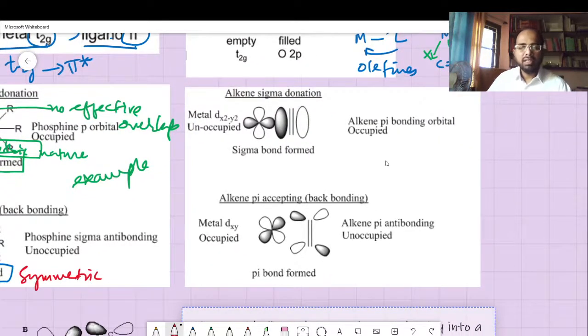So of all the lectures, you are going to see diagrams you are going to draw. This diagram seems very important here, because the dx square minus y square is bonding a sigma bond with the pi bonding orbital of the alkene. Okay, so alkene means any double bond. Ene is a double bond.